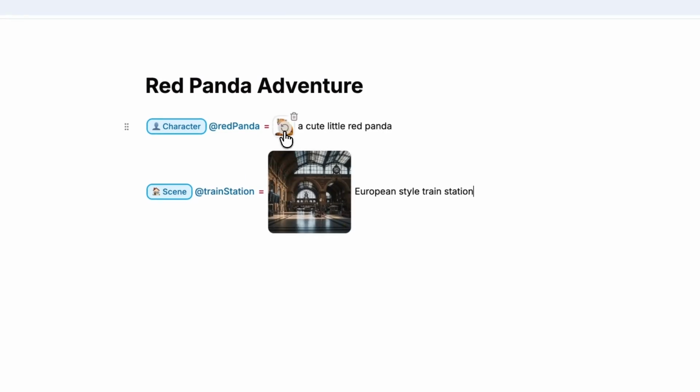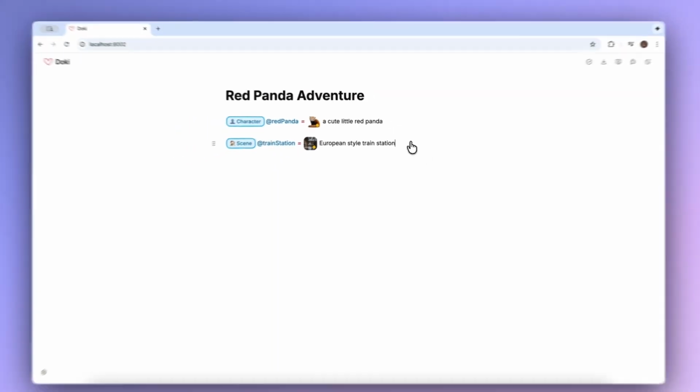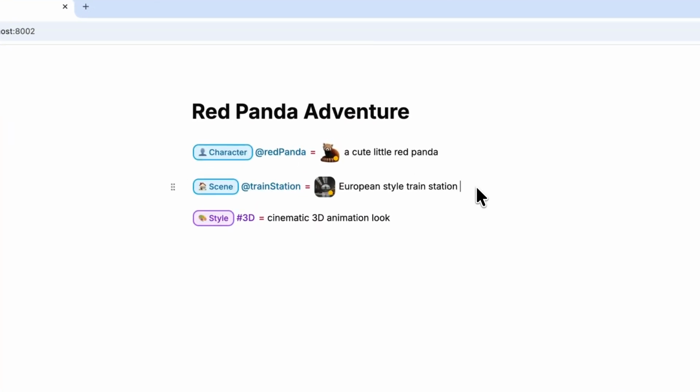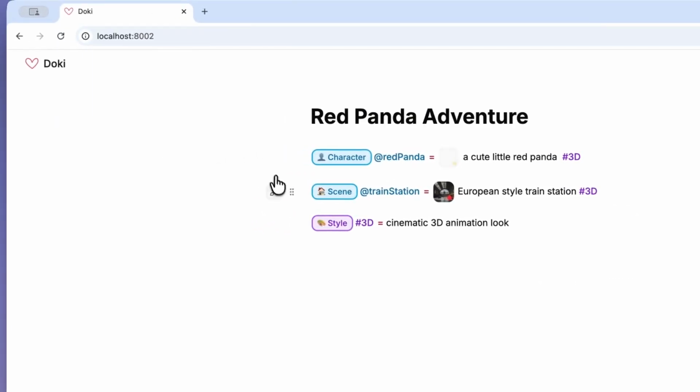But wait a second, the style isn't really consistent yet. Let's unify them with a cinematic 3D animation look. In Doki, mentions like the red panda train station function like nouns, and hashtags function as adjectives. By applying these adjectives to the nouns, you can easily change, manage, and unify the visual looks through simple clicks.